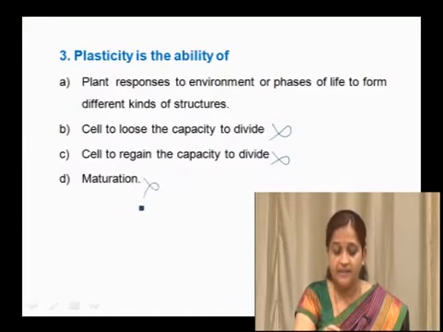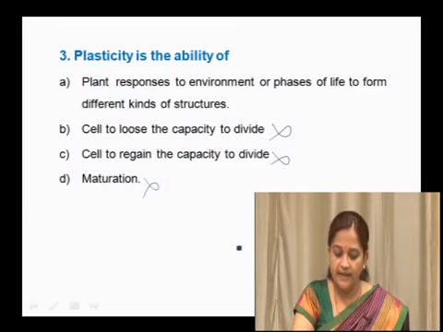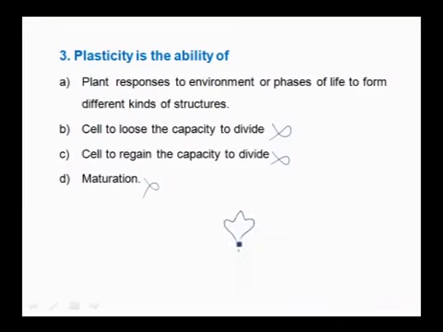Here plasticity means that at the young, juvenile age, plants have a different structure. Take the example of heterophylly, which is a very good example of plasticity: at the young juvenile phase the leaf has a different shape, but at maturity the leaf shape changes.